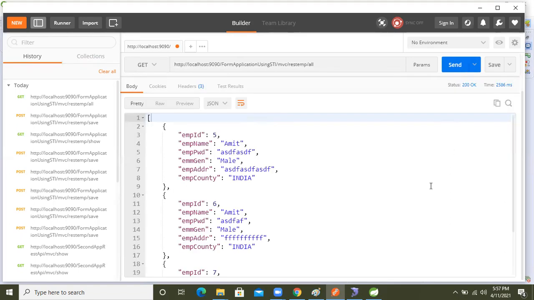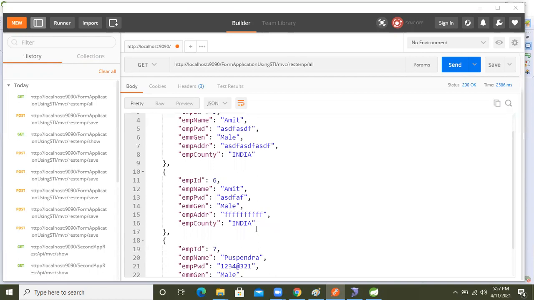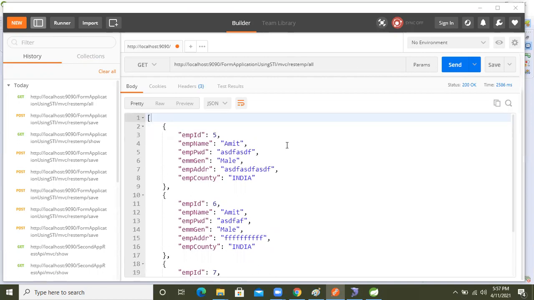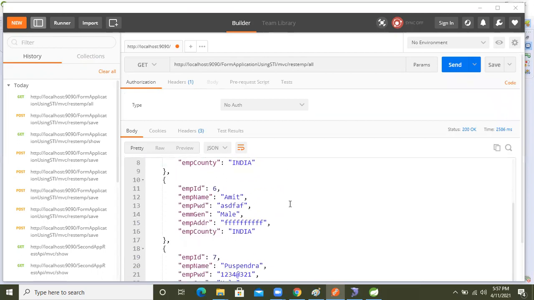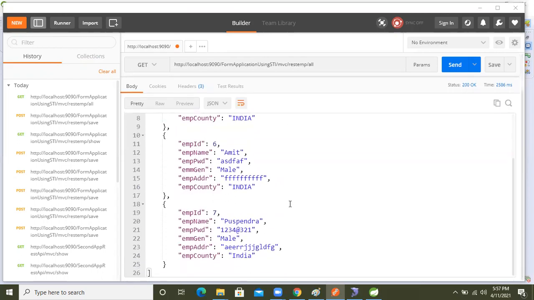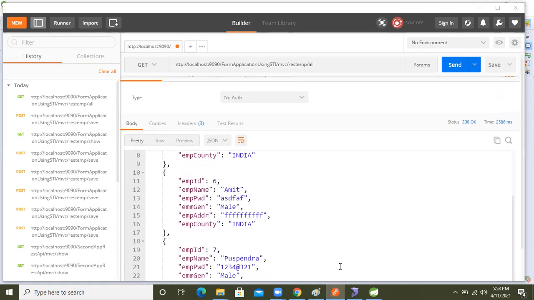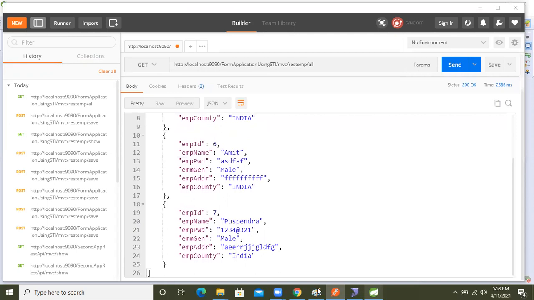See that, guys. However many data there are, that many JSON data came. So this is the list of employee, guys. So if you want, see, one row. Come here.